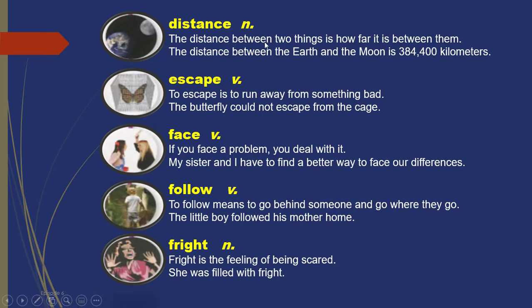Distance, noun. The distance between two things is how far it is between them. Distance. The distance between the earth and the moon is 384,400 kilometers. The distance between the earth and the moon is 384,400 kilometers.